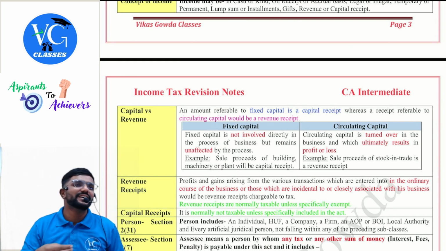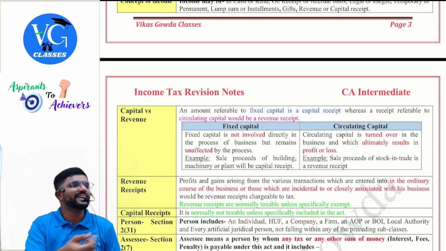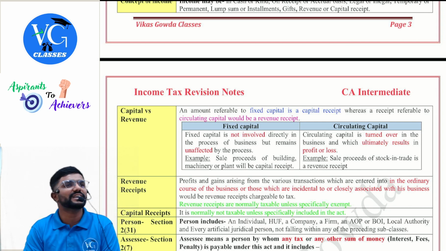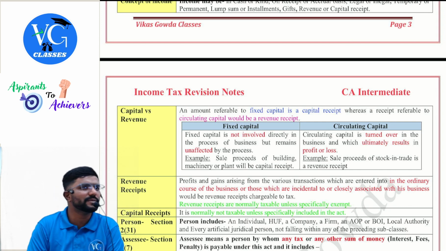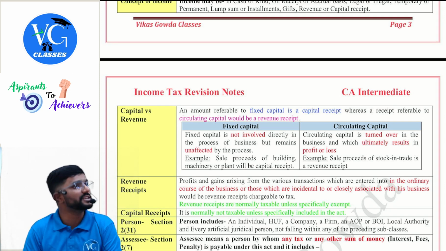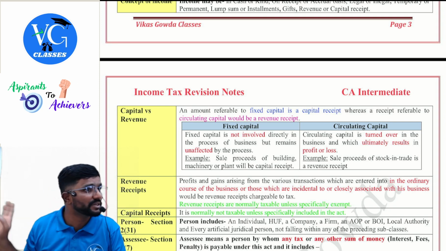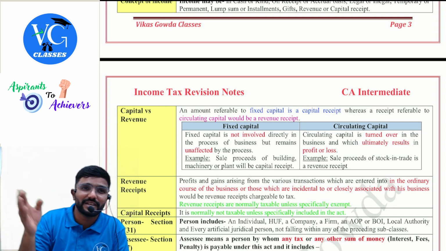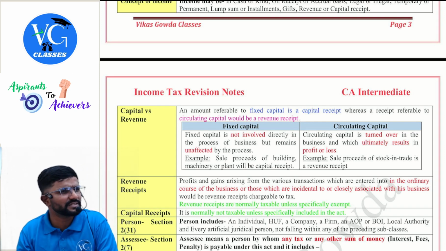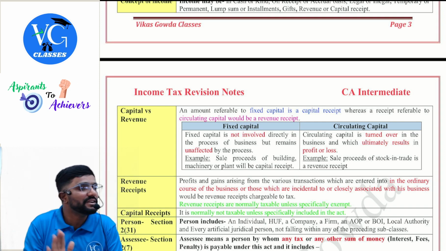For example, sir, after the exam, we were free for 1.5 months, 2 months. I did some freelancing work and I earned some good amount of money. Is it taxable for me? Sorry, is it an income for me? Yes. Whether it is taxable or not is a question mark, because we have to check whether income is less than the basic exemption limit or more than it. That we will see. But is it your income?